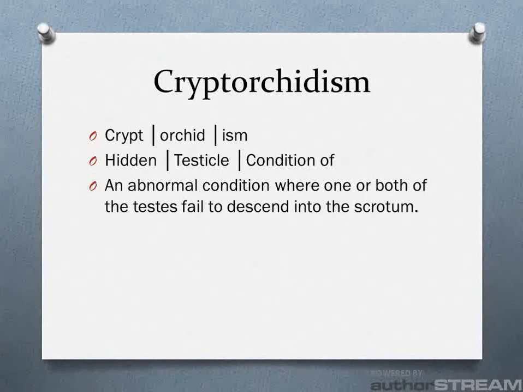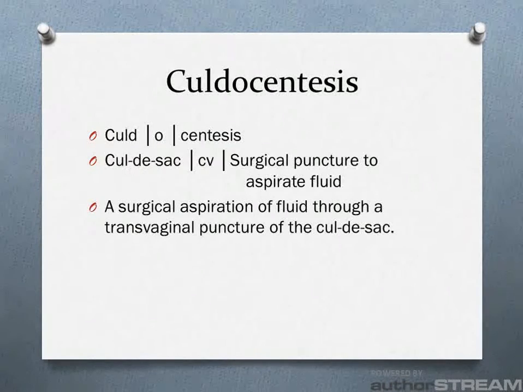Cryptorchidism: crypt for hidden, orchid for testicle, and ism for condition of. Cryptorchidism is an abnormal condition where one or both of the testes fail to descend into the scrotum. Culdocentesis: cul for cul-de-sac, O as a combining vowel, and centesis, a surgical puncture to aspirate fluid. Culdocentesis is a surgical aspiration of fluid through a transvaginal puncture of the cul-de-sac.